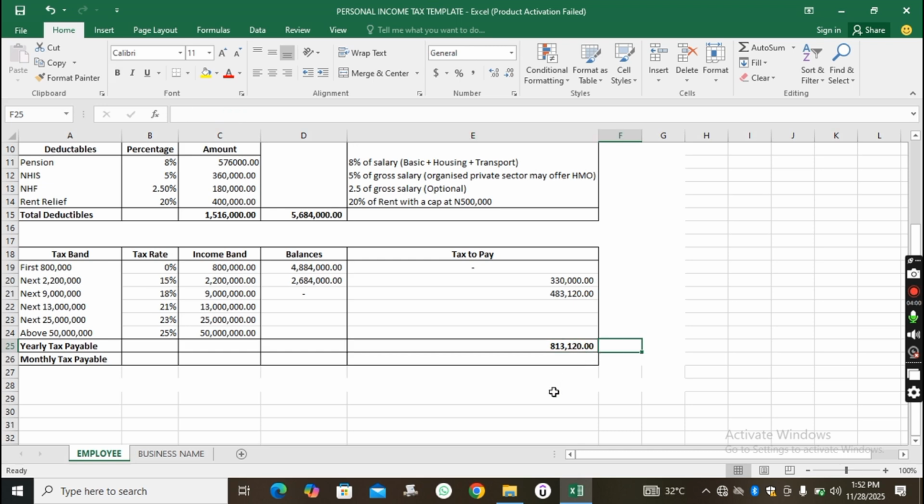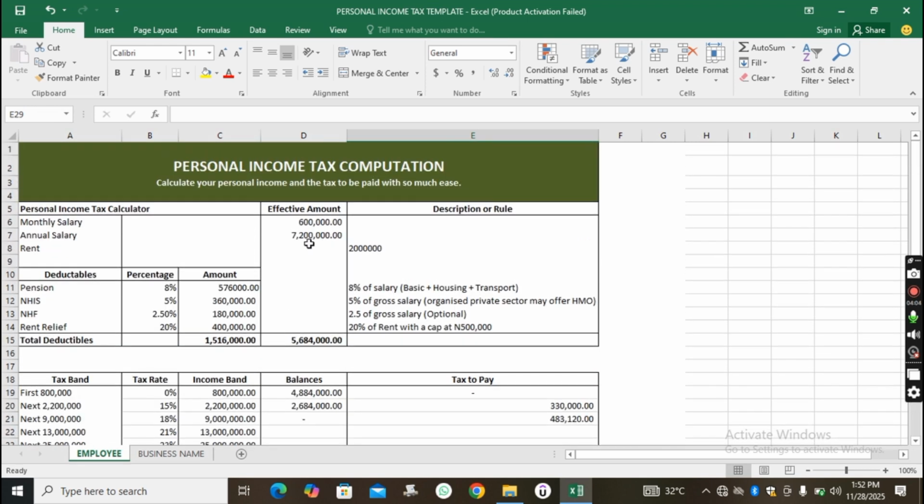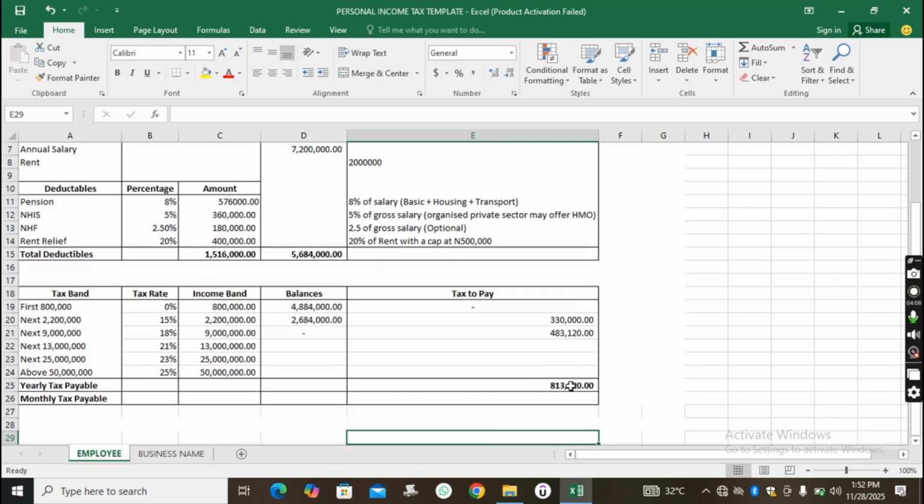And then we have 813,120. Now, this is the yearly tax that you are going to pay if you earn 7.2 million. So we want to break it down into monthly tax. How much are you going to pay per month? Since you're paying 813,120 in a year, how much is it going to be in a month?